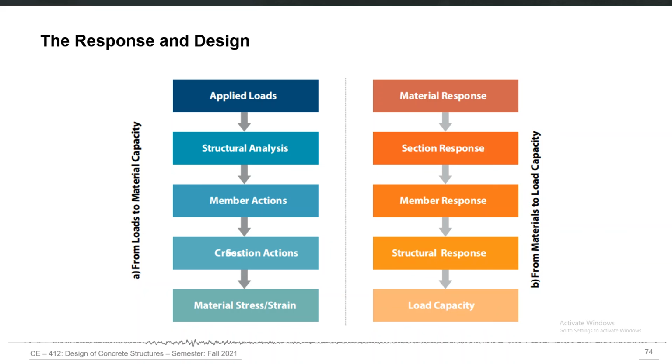One option is that you go from loads to the material capacity. For example, you start with the applied loads. You have a particular beam with some given support conditions, let's say, and you are given some applied loading Wu. You perform structural analysis. You calculate the member actions, for example, the maximum moment Mu. Then member actions can be converted into cross-section actions. Then cross-section actions can be converted into material actions and material stresses and strains.